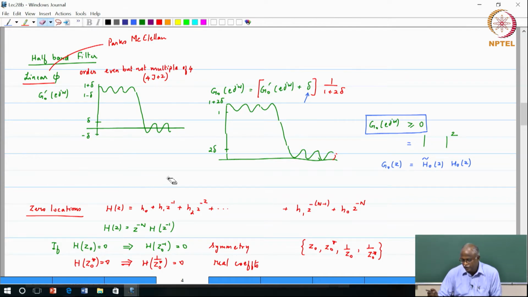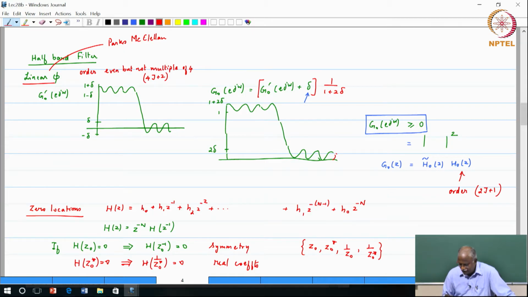you have a filter whose order is 1/2 of the original half band filter. So this filter has order 2j plus 1. Okay. And of course when you look at the zeros of G naught of z, you can argue that basically they will occur as quads, and all of that we can go through. The zeros on the unit circle will be double zeros, so therefore you can factorize one of them to H naught, the other one to H naught tilde.